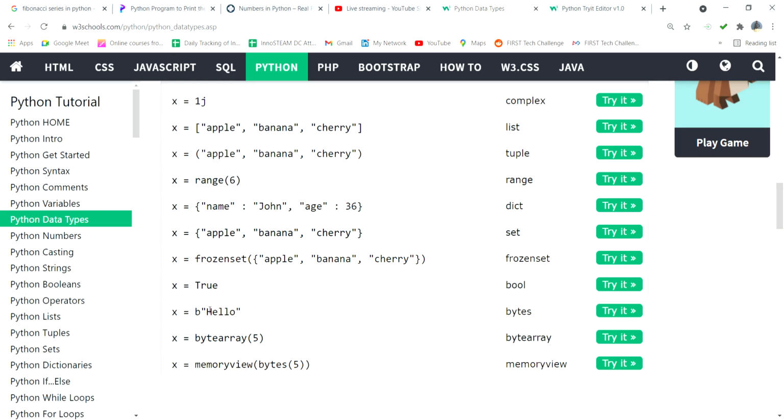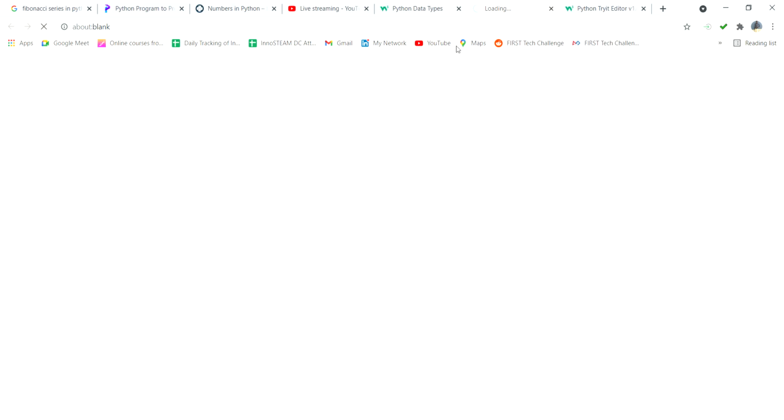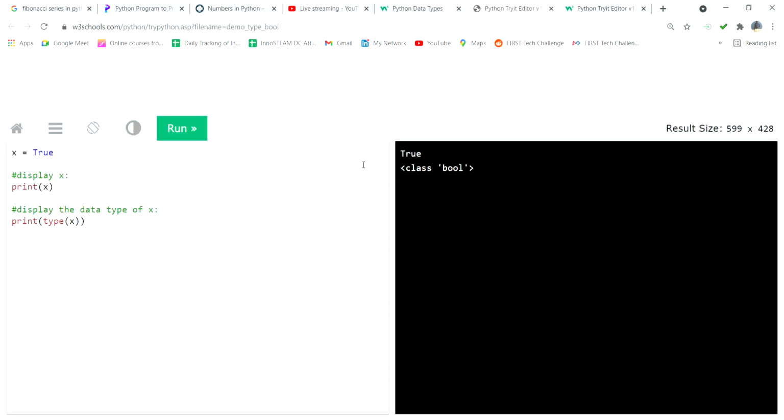That we can mention as a boolean. Here you can try it. You can see x equal to True. If you put type of x, it is called class bool.